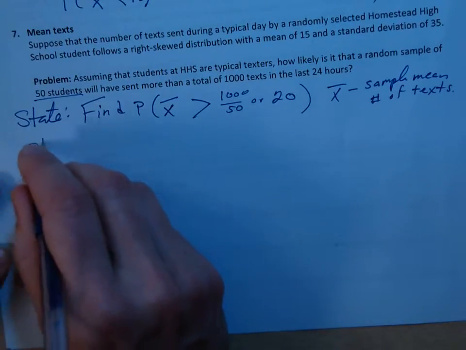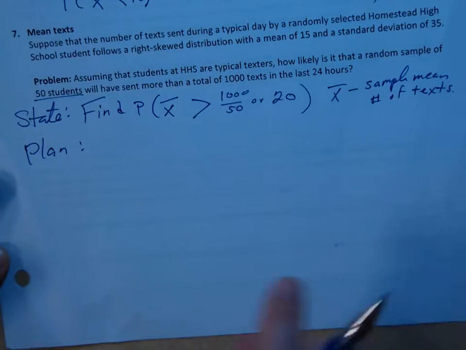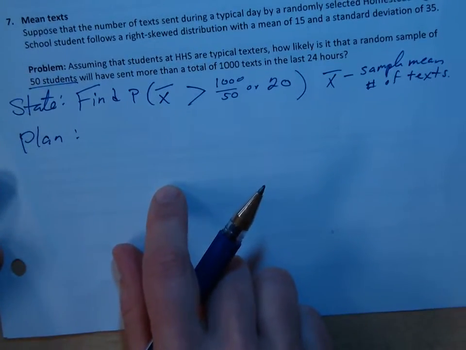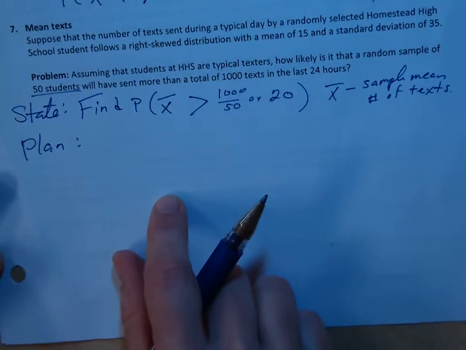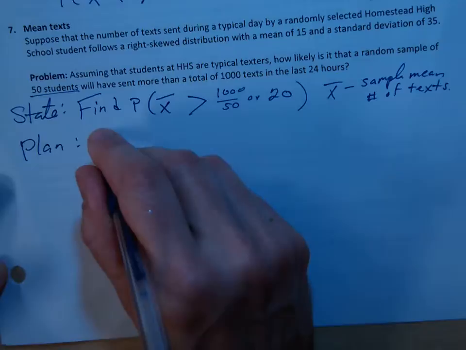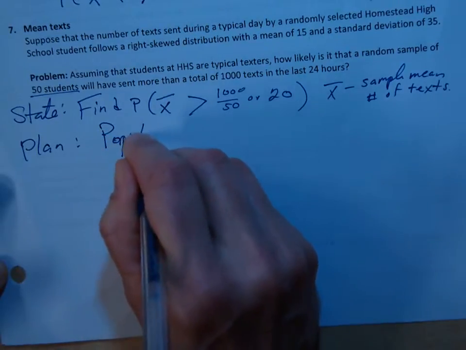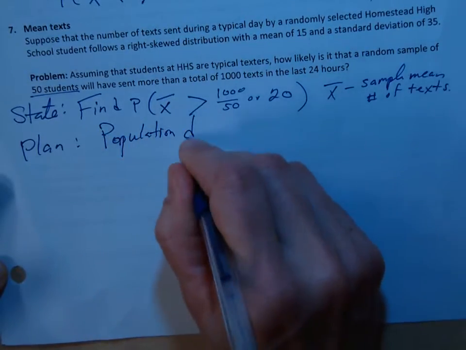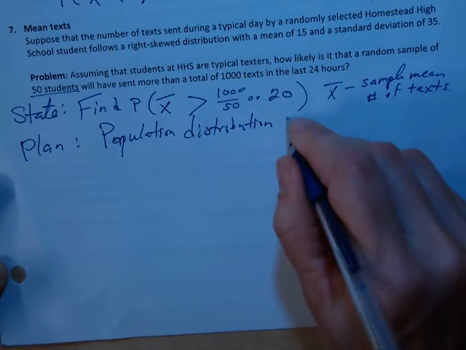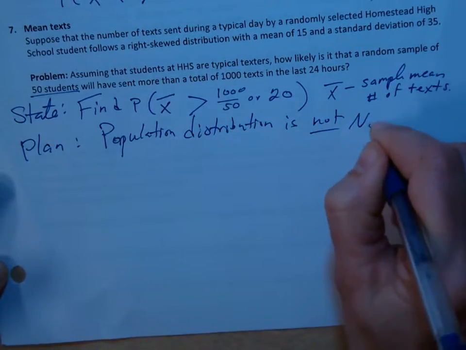So our plan is, okay, the population distribution is not normal, but the central limit theorem kicks in here because the sample size is greater than 30. So I'm going to write this out. Population distribution is not normal.